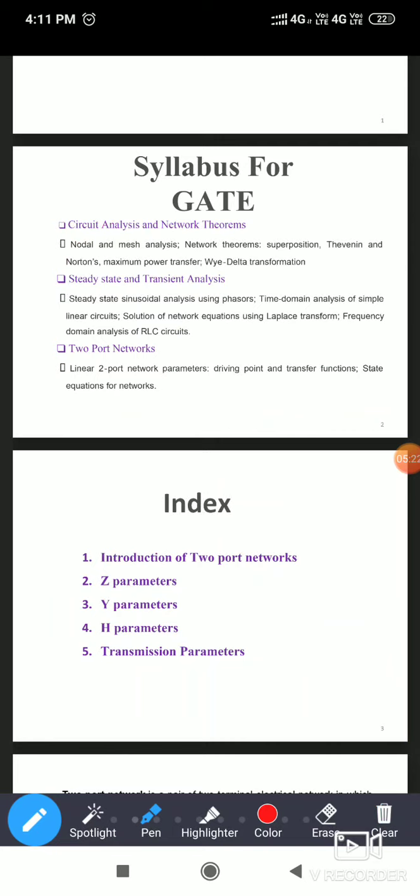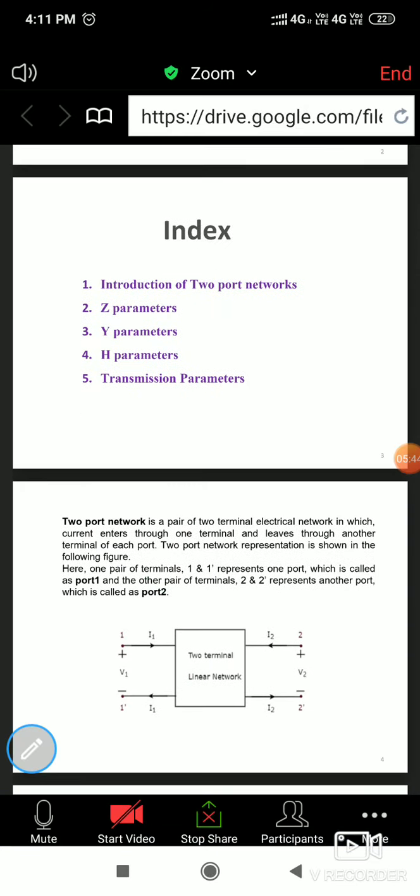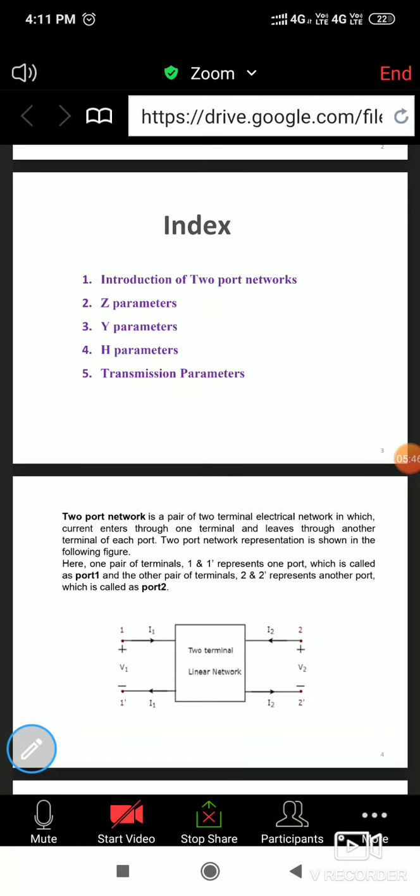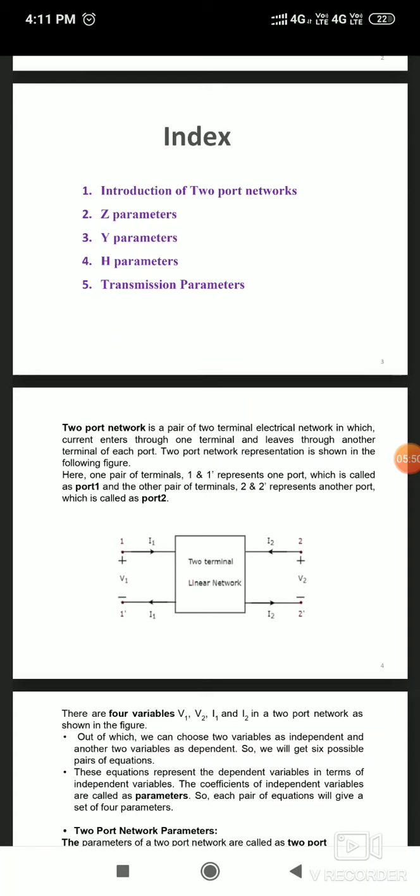To complete this chapter, we require four to five lectures, along with the problem solving. After that, we are going to learn the last chapter, that is steady state and transient analysis. So today I will start. What will be the index here? Introduction of two port networks. After that, four parameters we are going to learn. We are only going to brief, only revise the things.